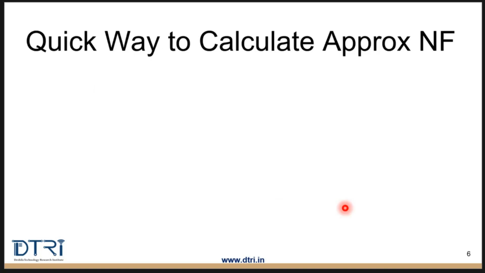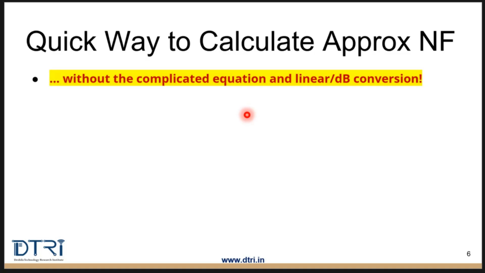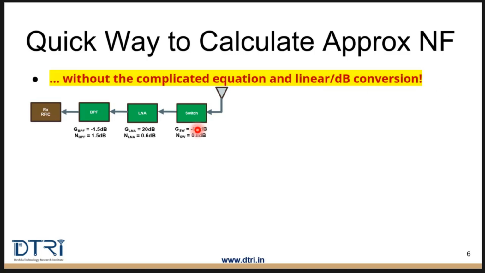Now there is a quick way to calculate the approximate noise figure without the complicated equation that I showed in the previous slide, and also without any linear to dB or dB to linear conversion. So how do we do this? Let's consider one scenario here. This is the first block diagram, the same as the block diagram that I showed in the previous slide. The quick way to calculate noise figure in this case is to keep adding the noise figure dB values till you reach the first gain block.